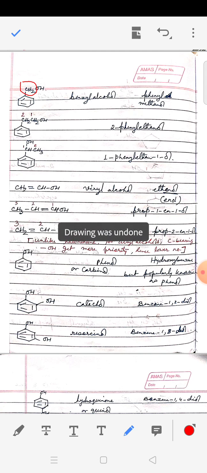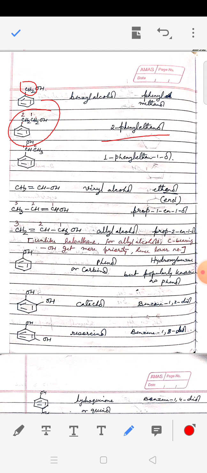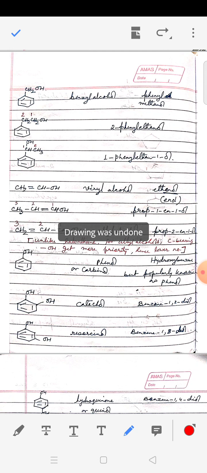Next compound you see, we have similar rule. Here we have two carbons and OH is attached to carbon 1. So it is 2-phenyl ethanol. And it is also an isomer of the same compound, but the only thing is the position of OH has been changed. So since position of OH has been changed, carbon bearing OH gets position 1, so it becomes 1-phenyl ethan-1-ol. Please note it was 2-phenyl before, now it is 1-phenyl.